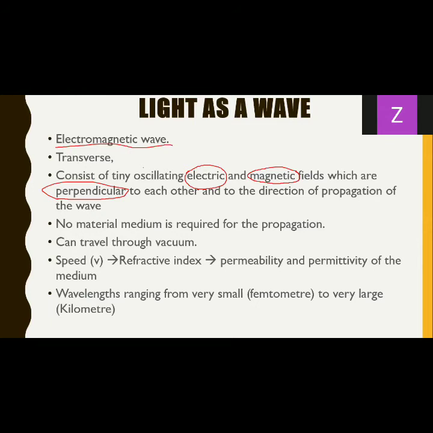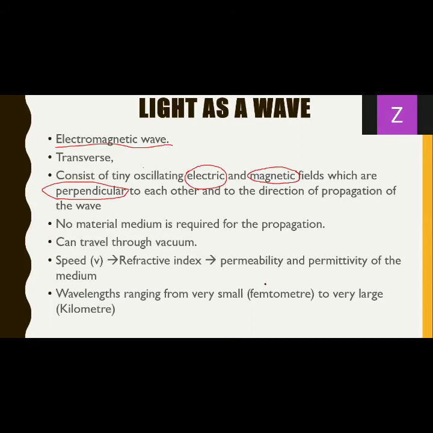Femtometer comes below that, which is 10 raised to minus 15. So you can imagine how small it is. So it is in femtometers, very small, and very large, which is a few kilometers or a few hundred kilometers for that matter. So the order of increasing unit goes on changing.